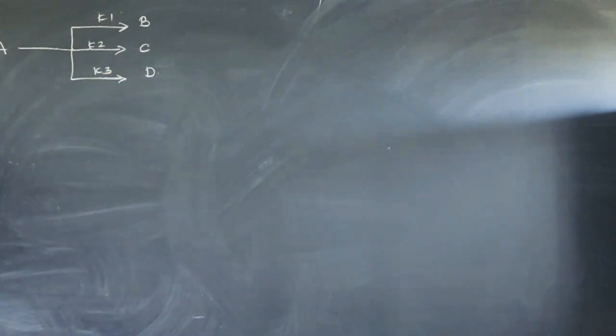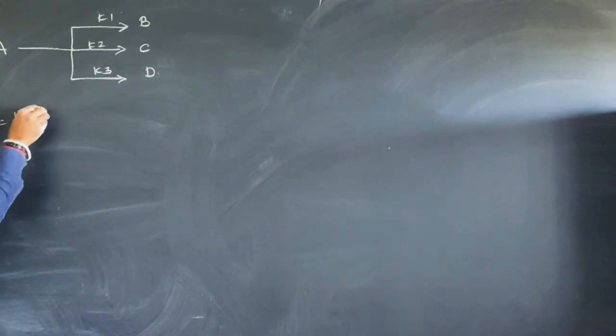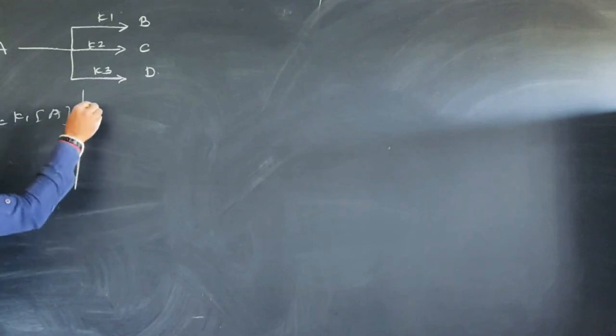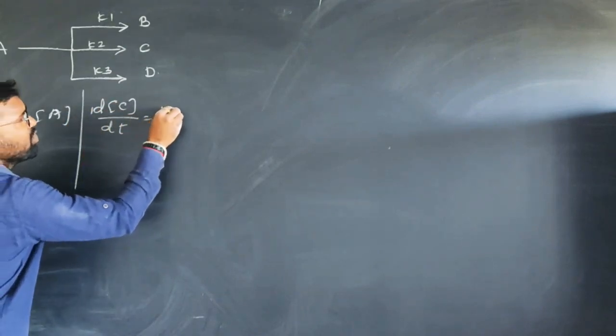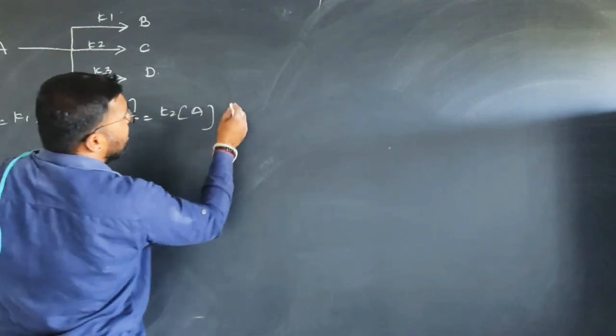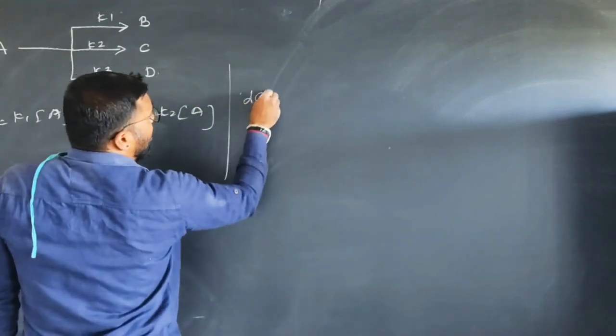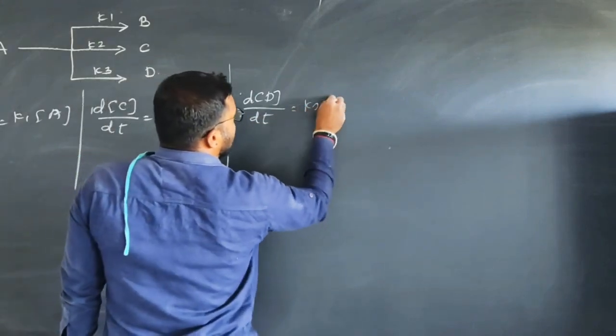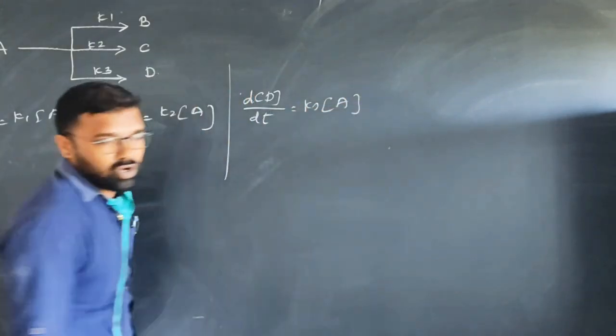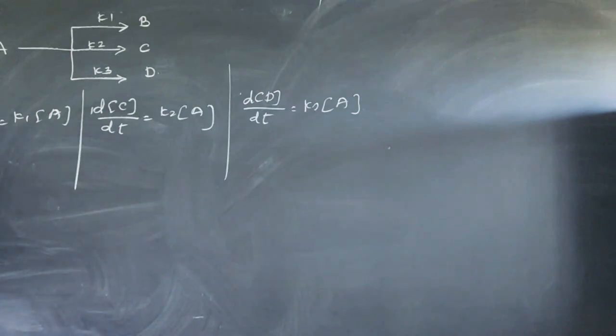Then the rate of formation of B, dB/dt, is equal to K1 into A, the rate of formation of C with time is K2 into A, and the rate of formation of D at time t is equal to K3 into A.